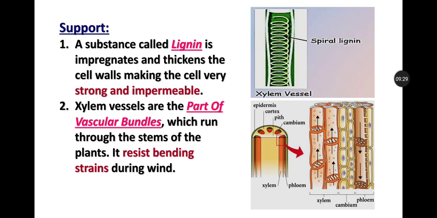So how is it adapted to support? Basically, a substance called lignin impregnates and thickens the cell wall, making the cell very strong and impermeable. Impermeable means it doesn't allow the movement of water inside and outside the cell.